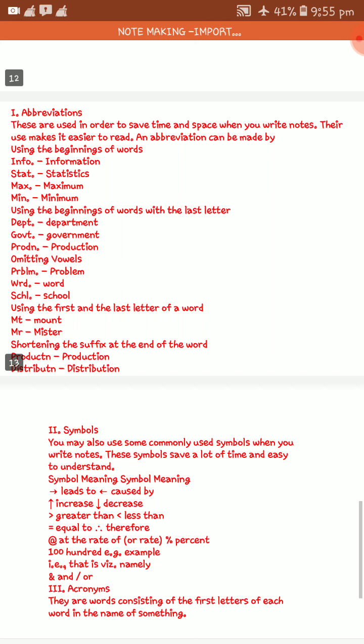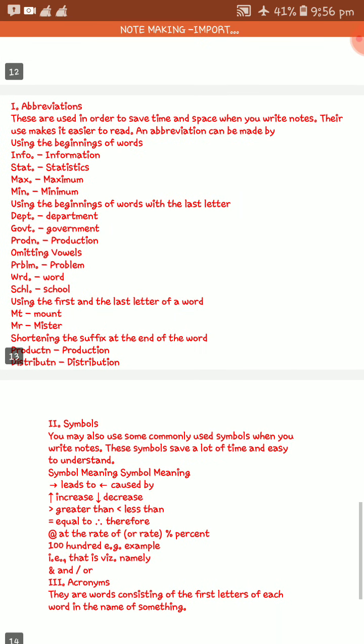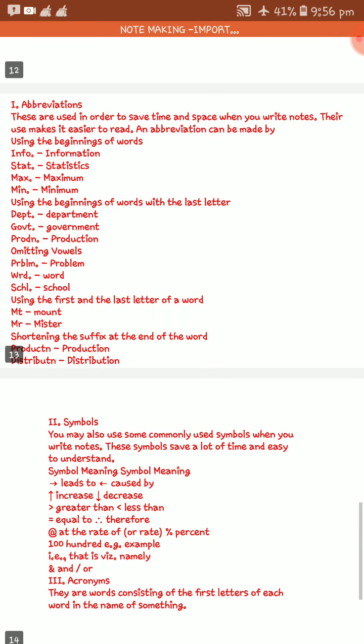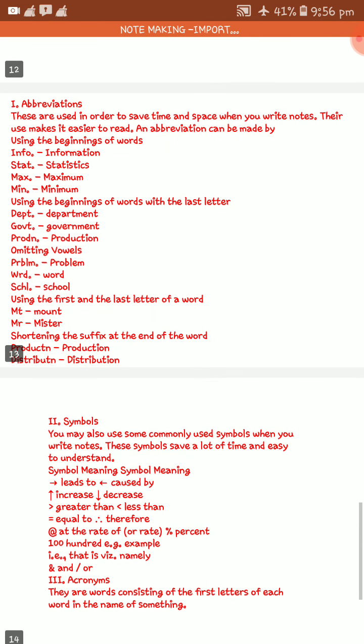Abbreviations. These are used in order to save time and space when you write notes, and abbreviations can be used in the main note making format also. Their use makes it easier to read.